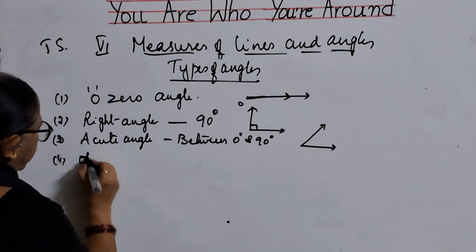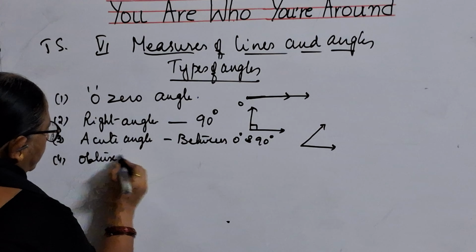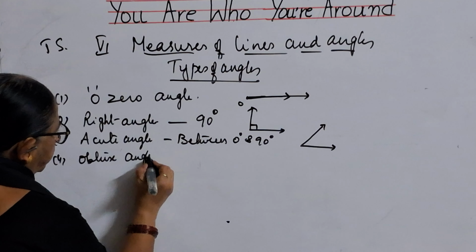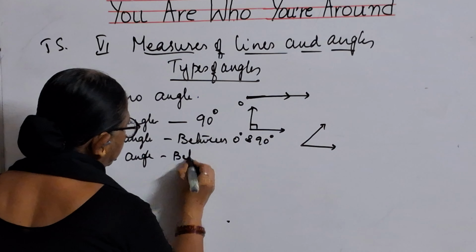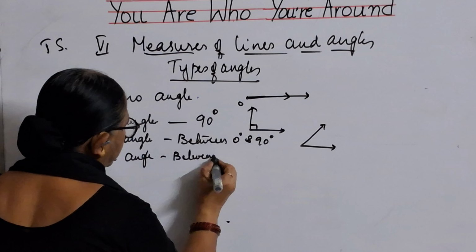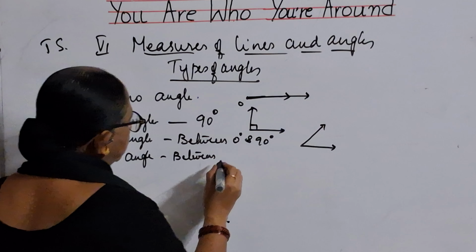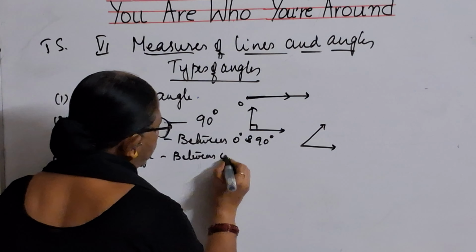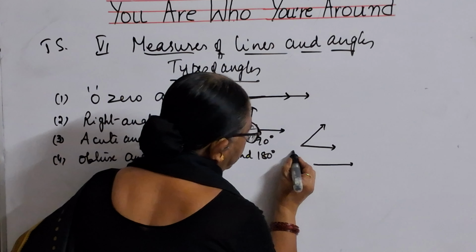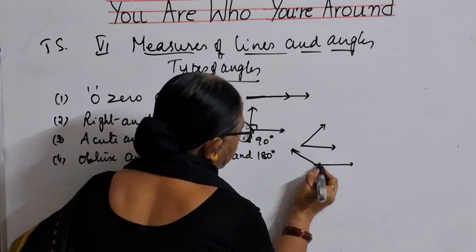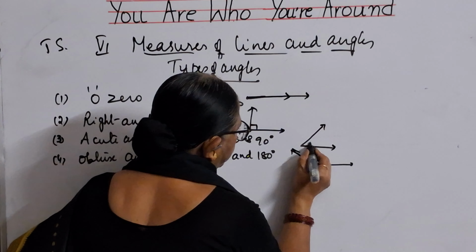And the fourth one is obtuse angle. Obtuse angle, it is between 90 degrees and 180 degrees. The angle will be drawn like this. This is called as obtuse angle.